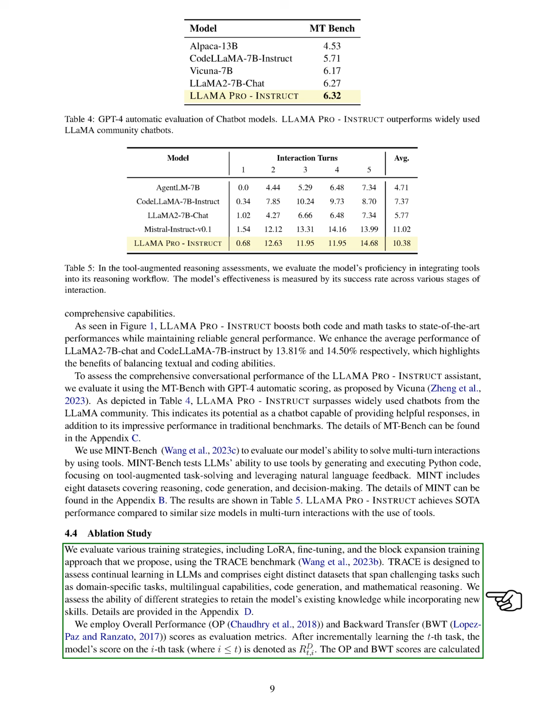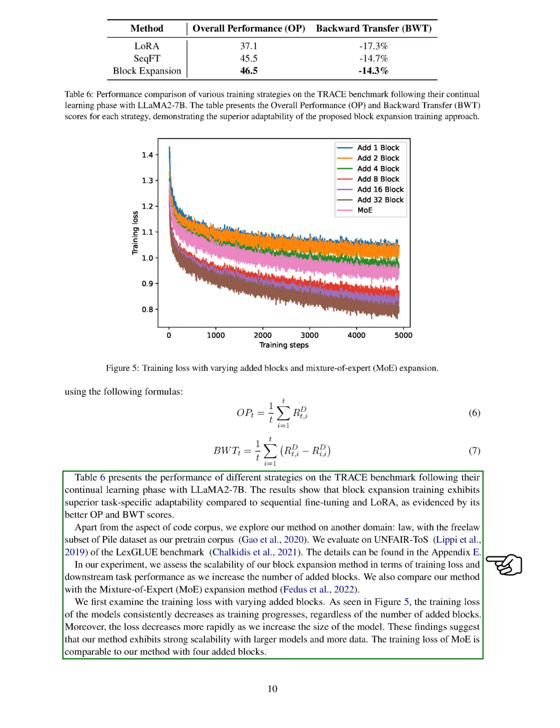We've evaluated various training strategies, including LoRA, fine-tuning, and the block expansion training approach that we propose, using the TRACE benchmark. TRACE is designed to assess continual learning in LLMs and comprises 8 distinct datasets that span challenging tasks such as domain-specific tasks, multilingual capabilities, code generation, and mathematical reasoning. We assess the ability of different strategies to retain the model's existing knowledge while incorporating new skills. We've found that block expansion training shows superior task-specific adaptability compared to sequential fine-tuning and LoRA, as evidenced by its better OP and BWT scores.